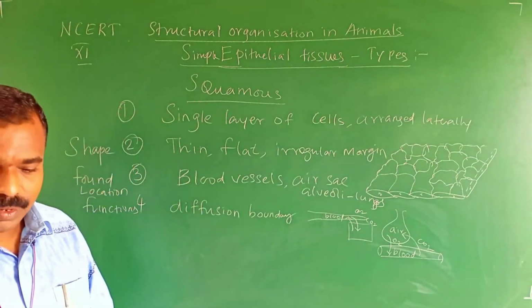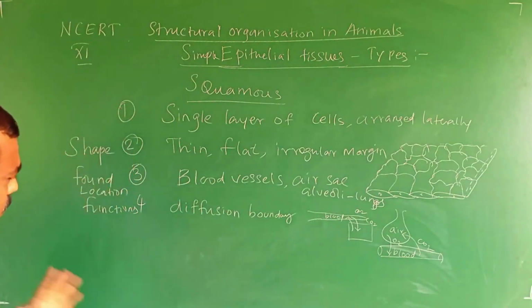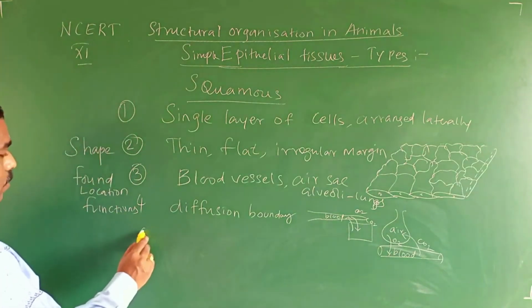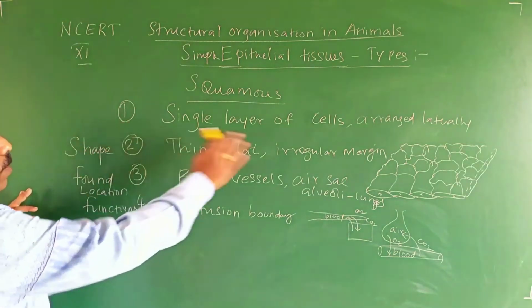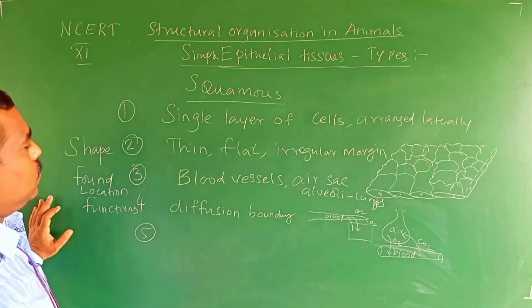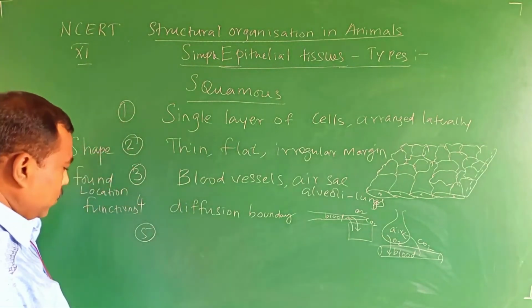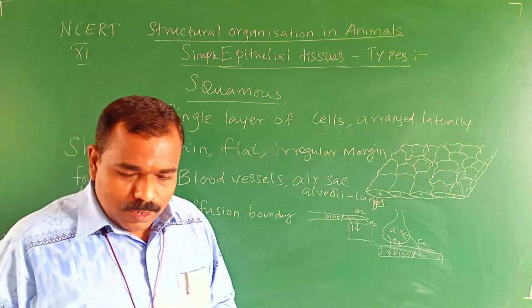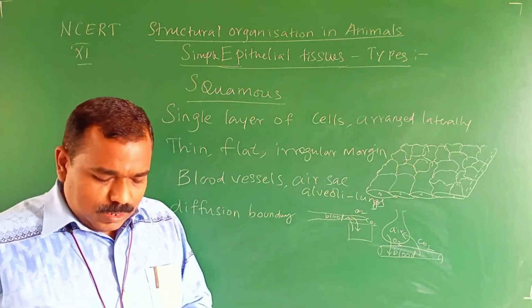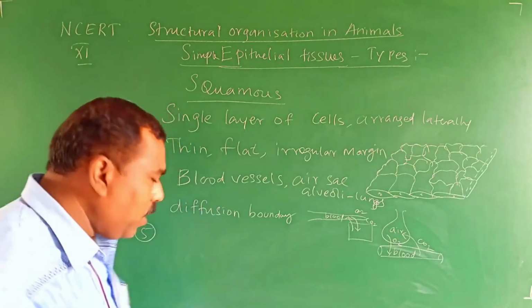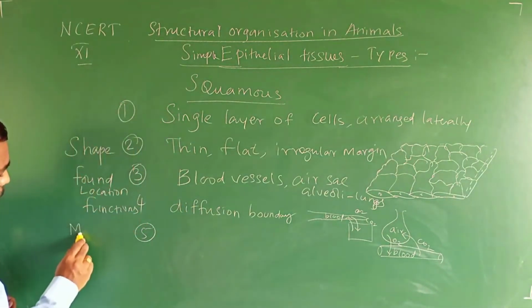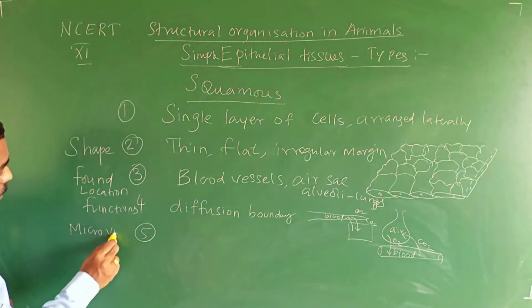Right. Fourth point done, sorry, fifth point. So first point, general point. Second point, shape. Third point, location. Fourth point, function. Fifth point is related to microvilli.